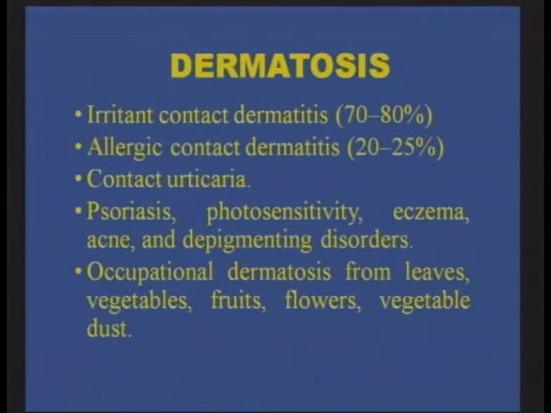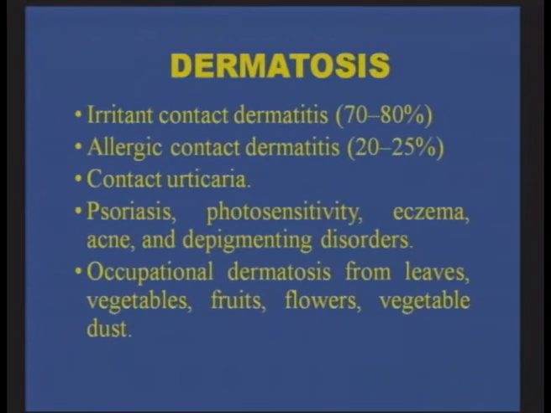So what are the types of dermatitis and dermatosis? There are three types of dermatosis. One is the irritant contact dermatitis. This constitutes 70 to 80% of the same. Allergic contact dermatitis, also referred to as ACD, constitutes 20 to 25% of the dermatosis. There are also contact urticaria, psoriasis, photosensitivity, eczema, acne and depigmenting disorders.